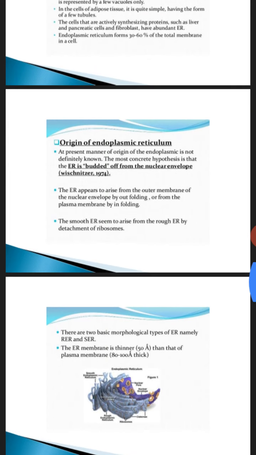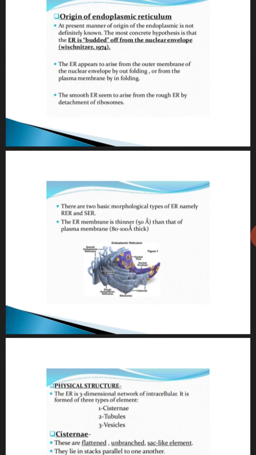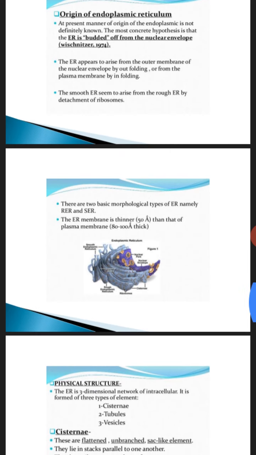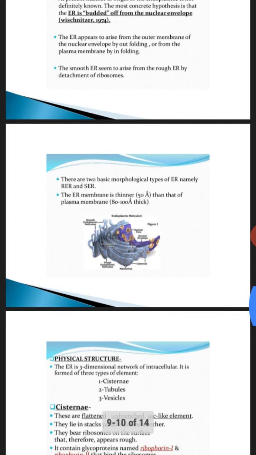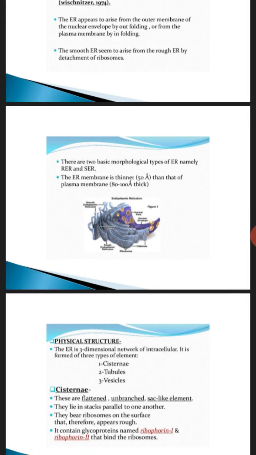Now coming to the physical structure. As you see in the diagram, this endoplasmic reticulum is a three-dimensional network of intracellular structures, that is the cisternae, tubules and the vesicles. Sometimes this question is asked, what are cisternae? Cisternae are flattened, unbranched, sac-like elements. They lie in a stack parallel to one another and they bear ribosomes on the surface. Therefore, they appear rough.